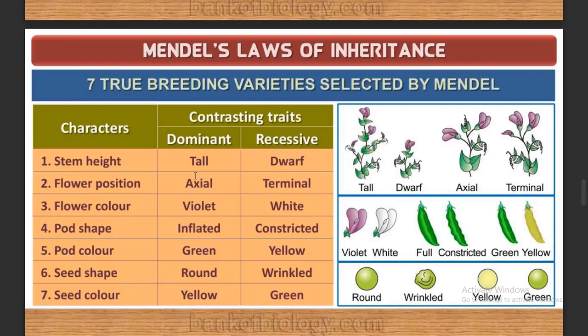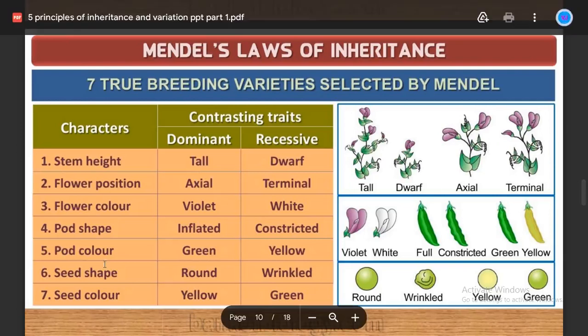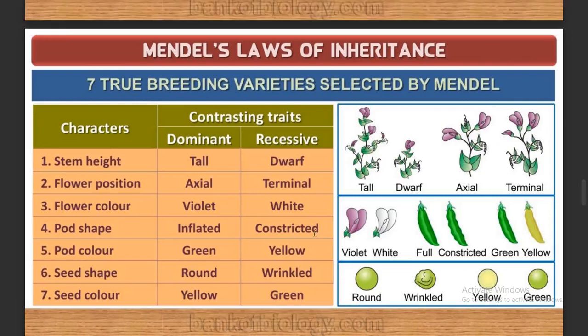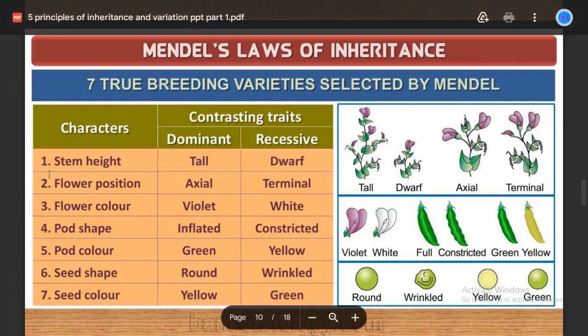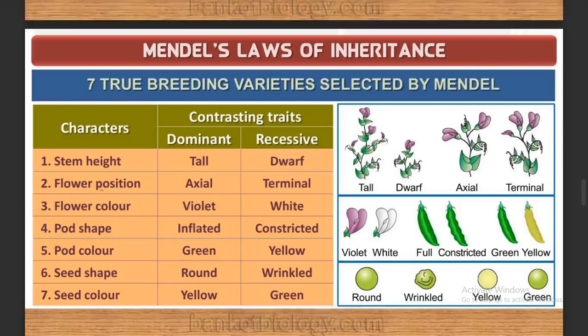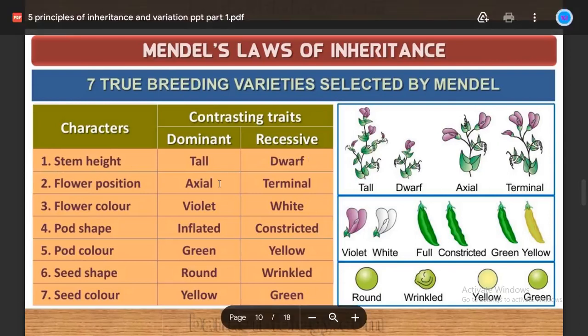So now you see here, these are the characters we have already seen, and the dominant and the recessive trait. Okay, so quickly we just go through it. So stem height, tall is dominant, recessive is dwarf. Flower position, axial is dominant.